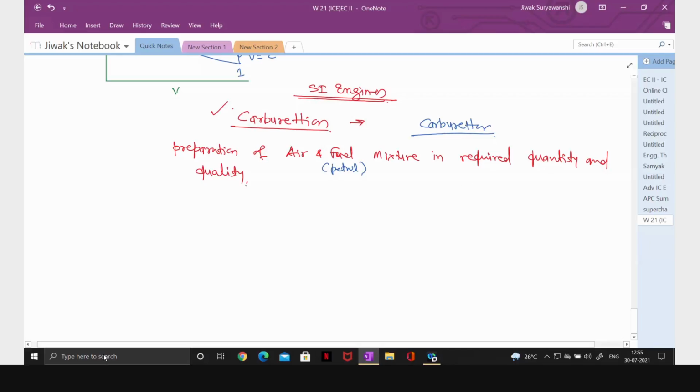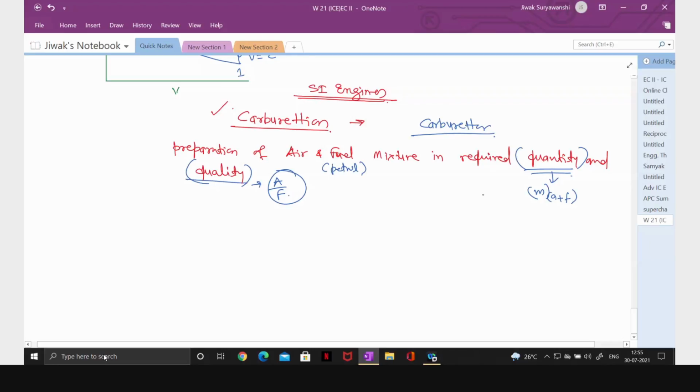Quantity means how much mass of air and fuel, and quality means what is the air-fuel ratio. That has to be supplied.